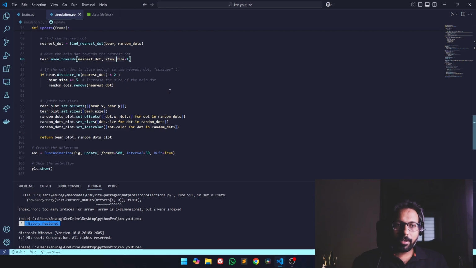This if condition is doing that whenever a green berry is reached by a bear, the size of the bear will increase by 5. Let's say it's a food. If it is a green berry, it's a food for him, and it increases his weight or size. I have not implemented the decrease in size as of now because I am planning to include it in the brain.